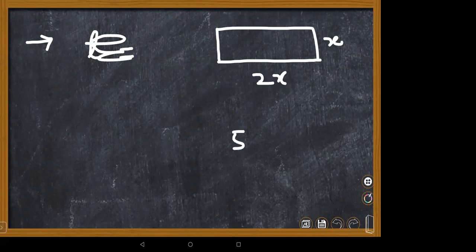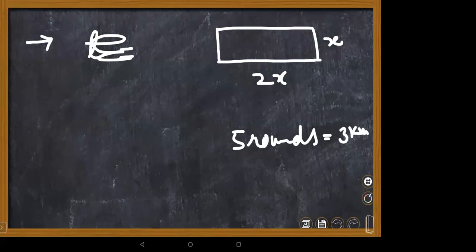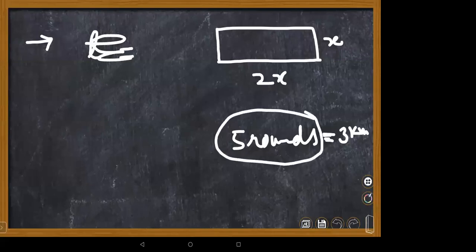A man jogged around it 5 times and covered the distance of 3 kilometers. 5 rounds of jogging is equal to 3 kilometers. Ma'am, not 5 rounds, 5 times. That means 5 rounds. 5 times means 5 rounds he is jogging around the rectangular field. One time is 1 round. What is the length of the field?